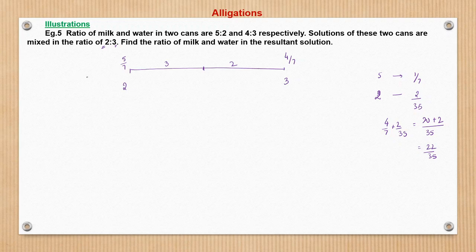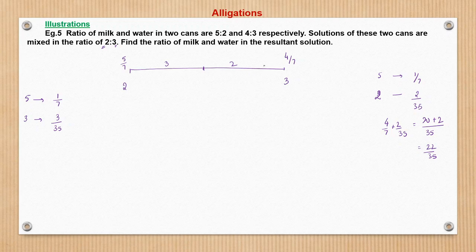Let us see from this side what happens. Here also the total distance is 3 is to 2, that is 5. So 5 represents the distance between 5 by 7 and 4 by 7, which is 1 by 7, right? So this 3 represents what? 3 represents 3 by 35.